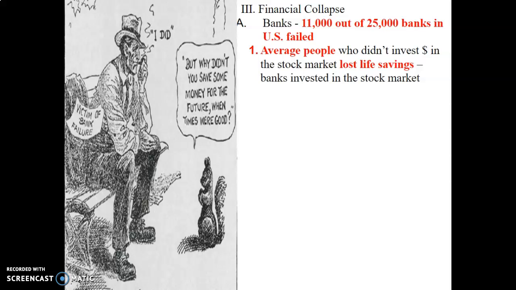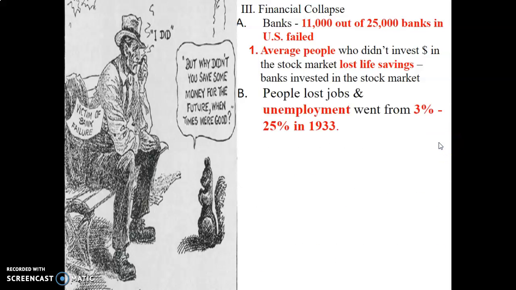So for example, let's say that I'm a teacher and I don't invest in the stock market because I don't understand it. It's too complicated. I don't know what to do. But I have all of my money in the bank. Because all of my money is in the bank and the bank did invest in the stock market, all of my life savings are gone. So even if I didn't invest in the stock market, my bank where I had my money did, so they lost all of my money. And back then, this was before we had any protection, so all that money was just lost.